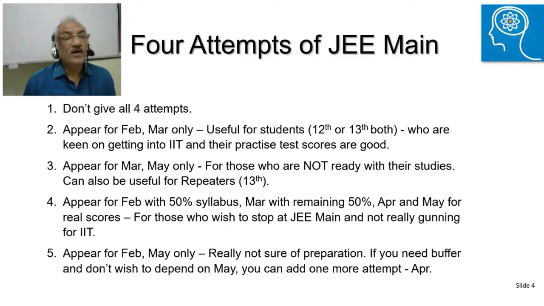One more option can be that you appear for February and May, that means the first and the last attempt. This can be useful for those who are really not sure about the preparation. If you need some buffer, you look at the first attempt in February, evaluate your weak areas, and then prepare them in March and April. There may be boards in between as well. That gives you sufficient time to prepare for your weaknesses. In case you need one more attempt, you can go for the April attempt as well. But in that particular option, don't go for the March attempt because you are not really sure about your preparation.